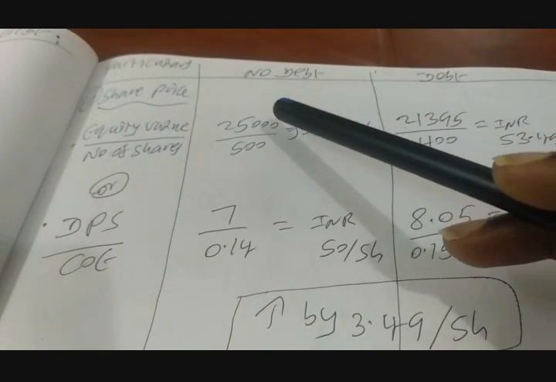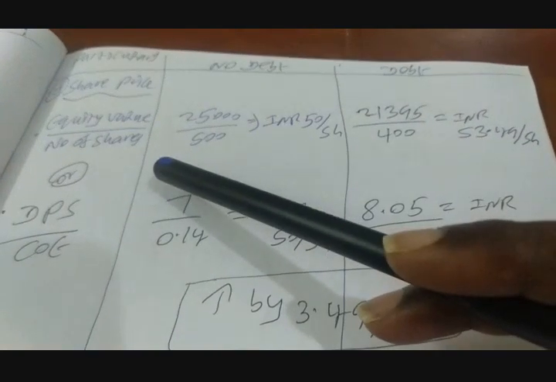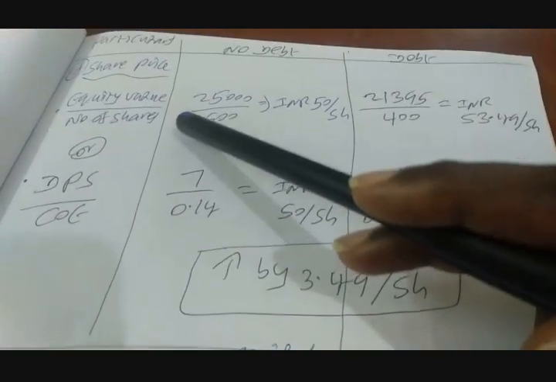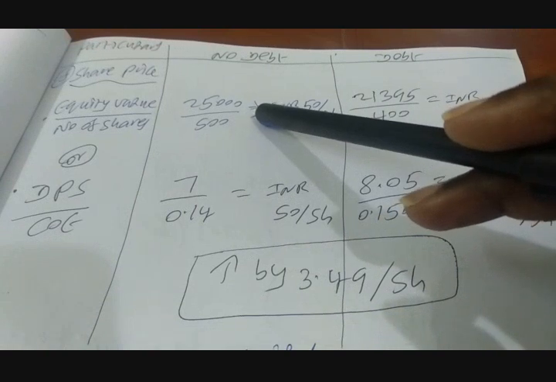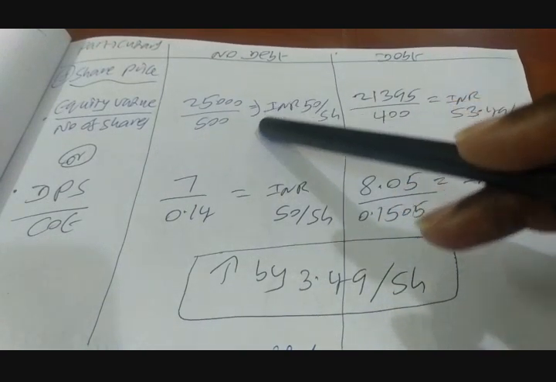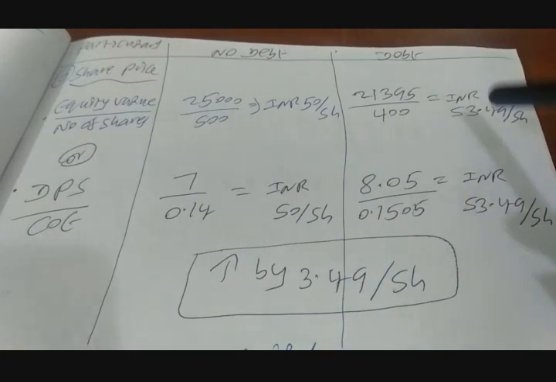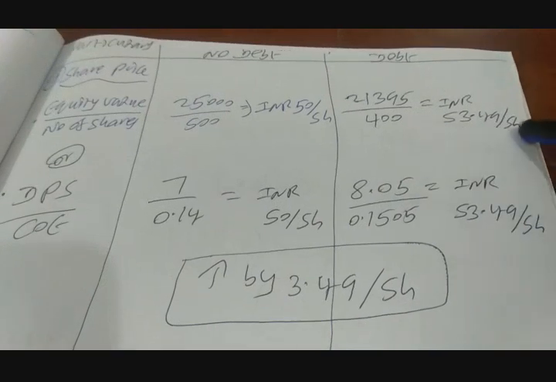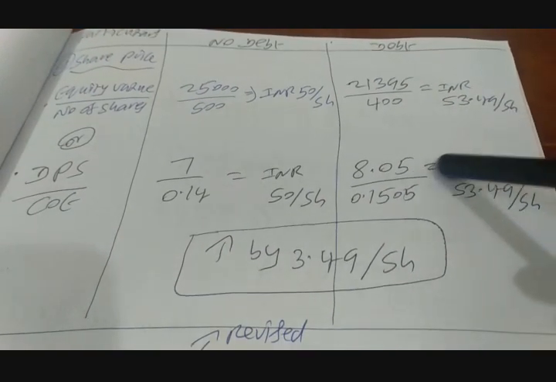So the next one is what is the impact of recapitalization on share price? I told you in the previous question itself there are two ways of finding out. The first one is equity value divided by number of shares. So for no debt option it is 25,000 crores divided by 500 crores gives us INR 50 per share. For debt option it is 21,395 crores divided by 400 gives us INR 53.49 per share.